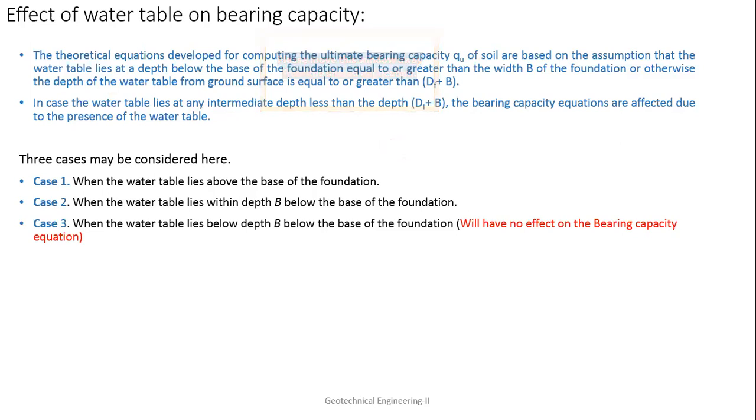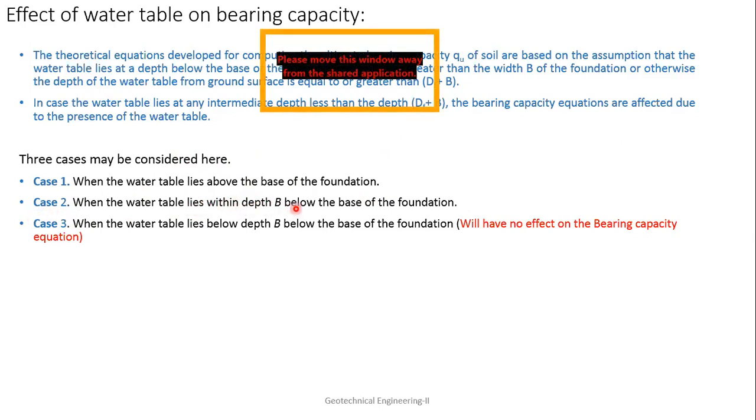Okay, so there will be three cases which will be considered. First is when the water table lies above the base of the foundations. Okay, and second, when the water table lies within depth B below the base of the foundations. So if it is within a depth B below the base of the foundation, what will be the effect?